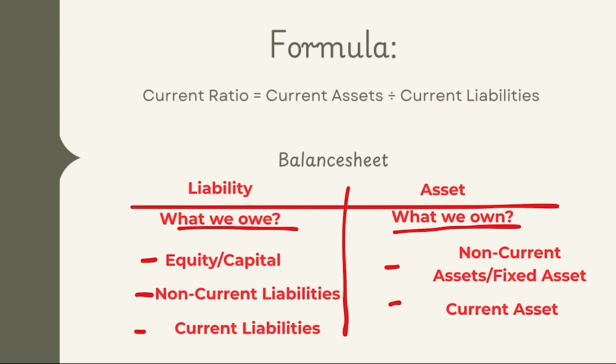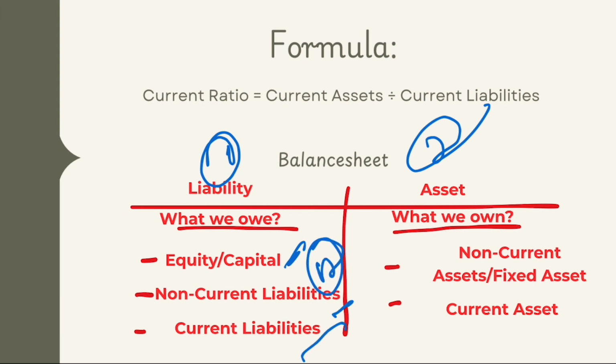So let's quickly revise the balance sheet. The balance sheet has two components: one is liabilities and the second is assets. Let's discuss liabilities first. Liability is what a business owes. It is further broken into the following components: equity, or you can say capital; non-current liabilities, due after 12 months; and current liabilities, due within 12 months.